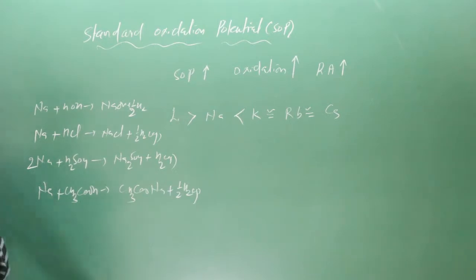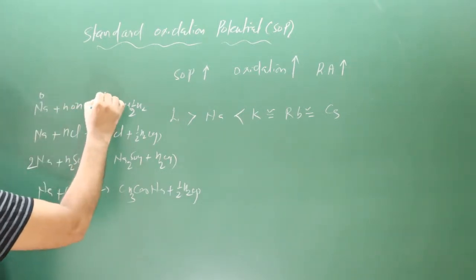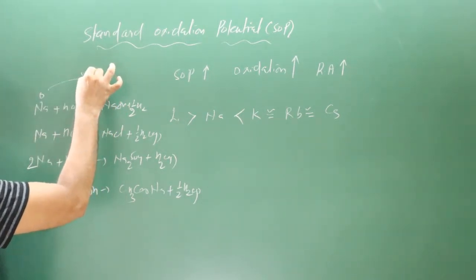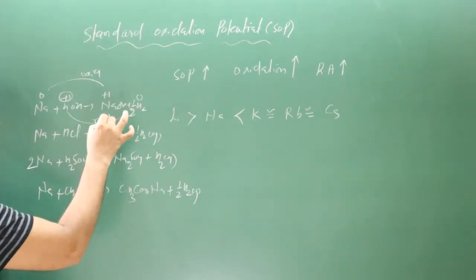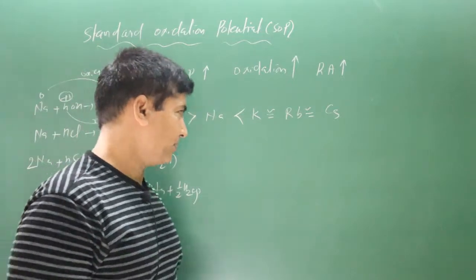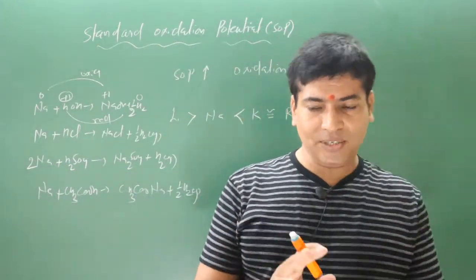This is a complete redox reaction. You can see sodium is 0, and on this side it is +1. This is oxidation. Hydrogen is +1, and on this side hydrogen is 0. This is reduction. Okay, a complete redox reaction is taking place.